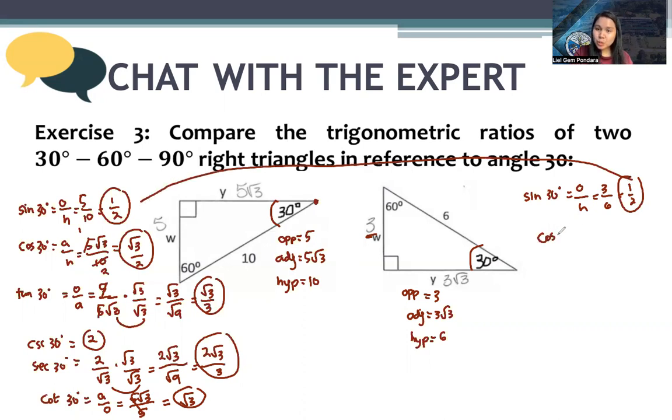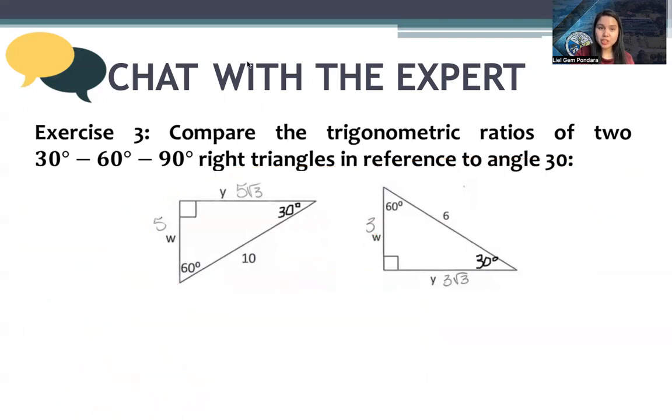Next, cosine 30. Adjacent over hypotenuse. We have 3 square root of 3 over 6. That's square root of 3 over 2. The same. And the rest will be the same. So again, no matter what the side measurement is, as long as your reference angle is 30 degrees, they will end up with the same trigonometric functions.